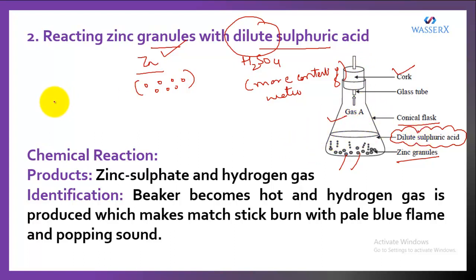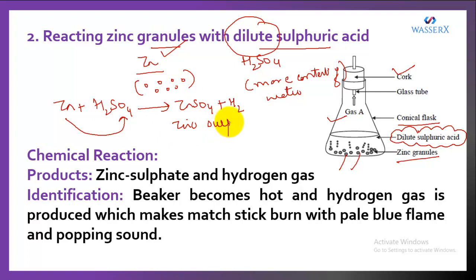So we have zinc granules and we have the sulfuric acid. When they are mixed, they react with each other, and zinc reacts with sulfate to form zinc sulfate, and along with that we get hydrogen gas. So this reaction takes place. What is the final product? It is zinc sulfate and hydrogen gas. This is what we see when we mix zinc granules and dilute sulfuric acid.